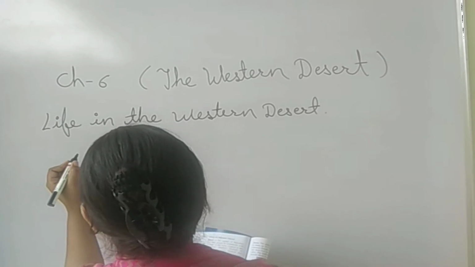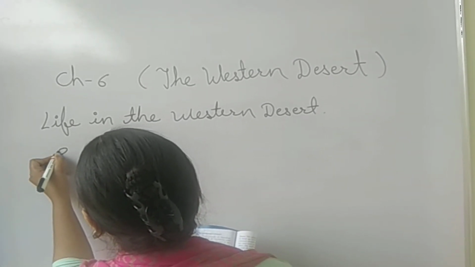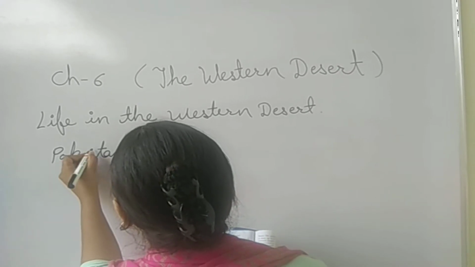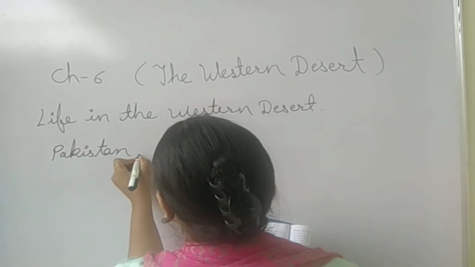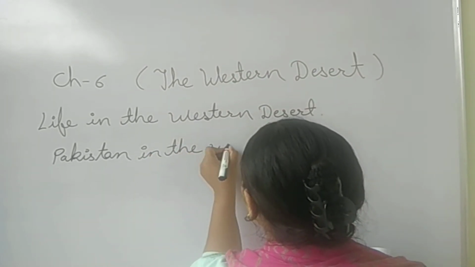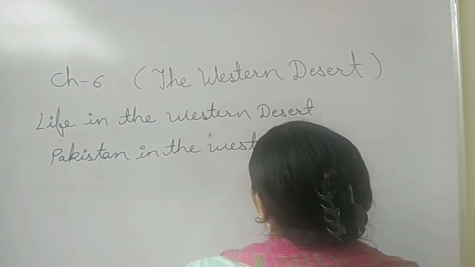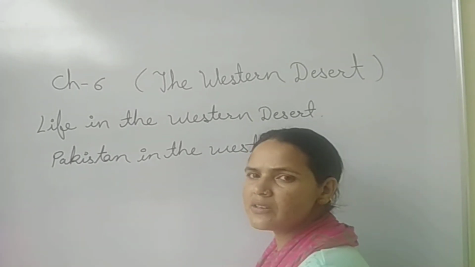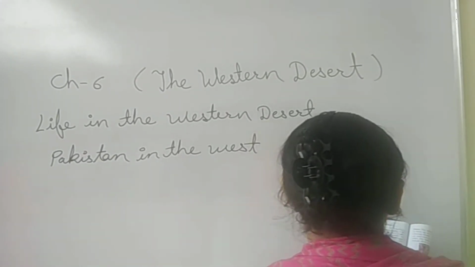So here is Pakistan in the west. These are the neighboring states and the neighboring country of Rajasthan.